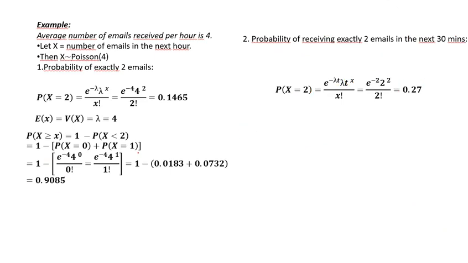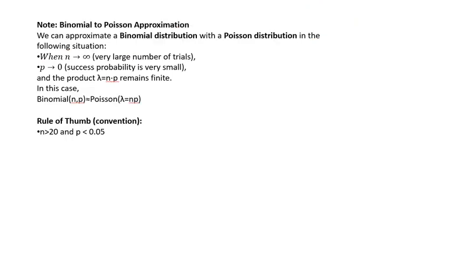So we will finish this video with the approximation. As we saw in the beginning of this video, the Poisson distribution is simply the binomial with infinity of trials. So we can do approximation. When we have binomial, instead of binomial we can use the Poisson distribution.